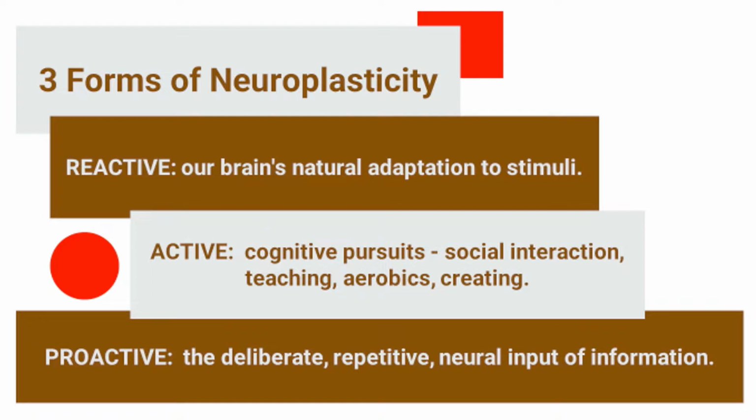Active neuroplasticity is cognitive pursuits such as social interaction, teaching, aerobics, and creating. Proactive neuroplasticity is the most effective means of learning and unlearning because the deliberate, repetitive input of information accelerates and consolidates neural restructuring.